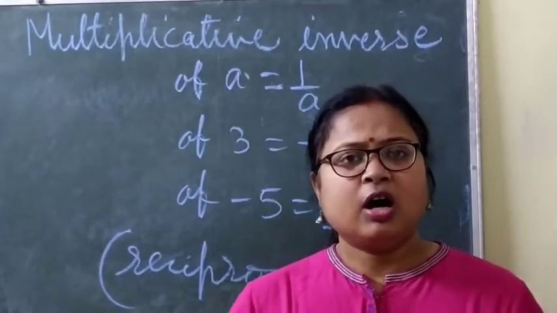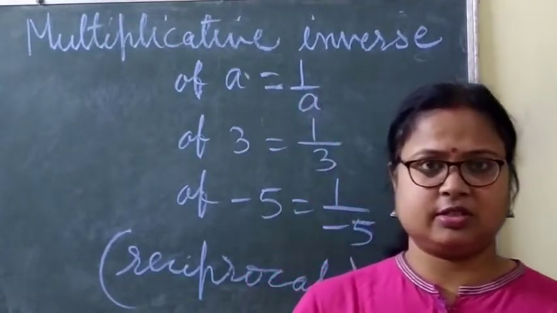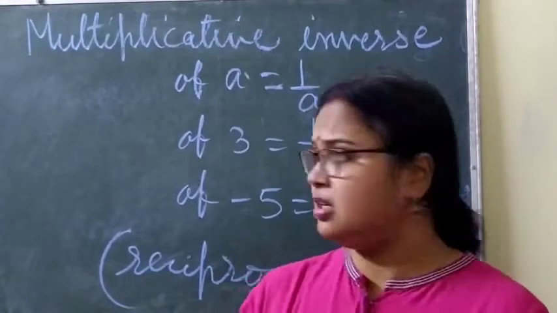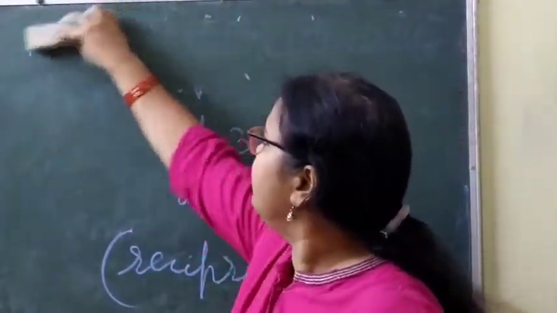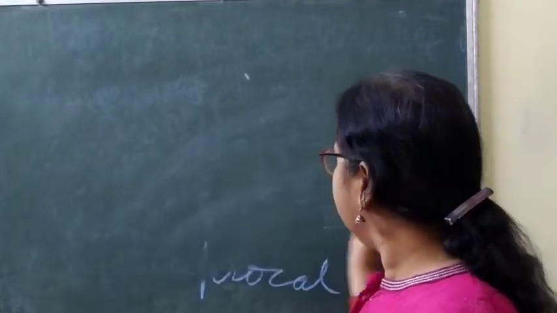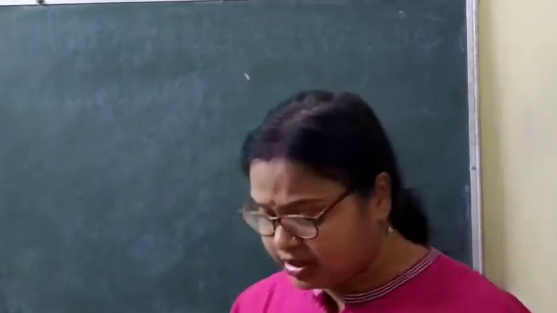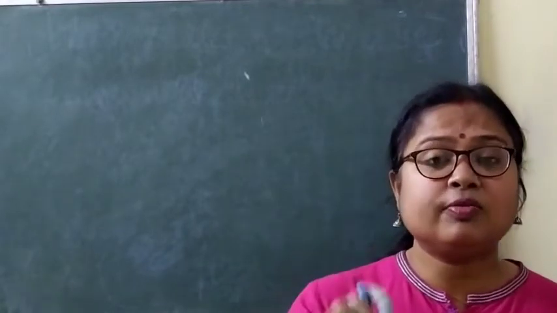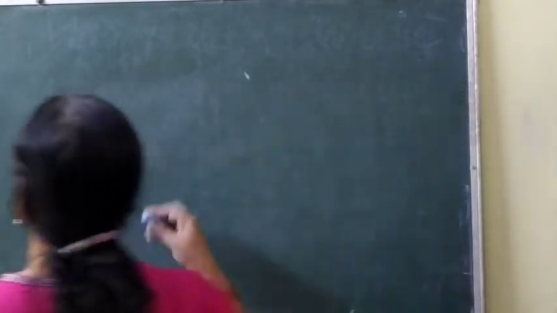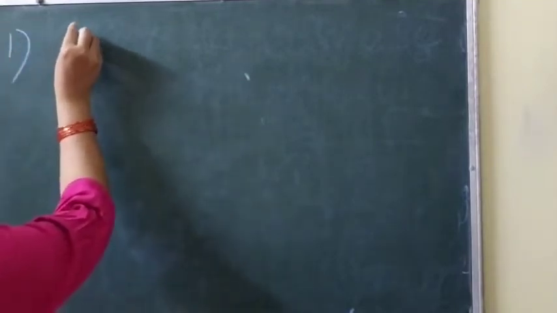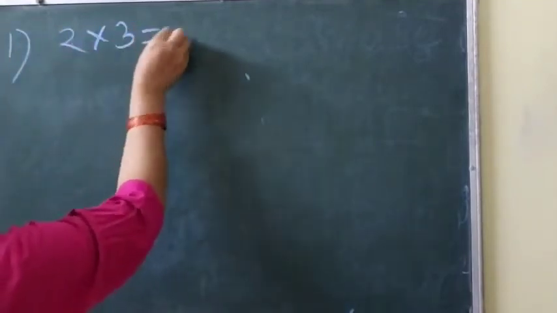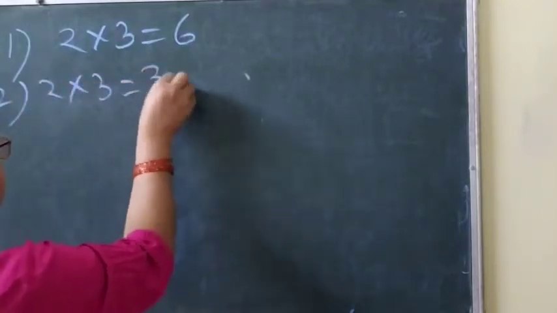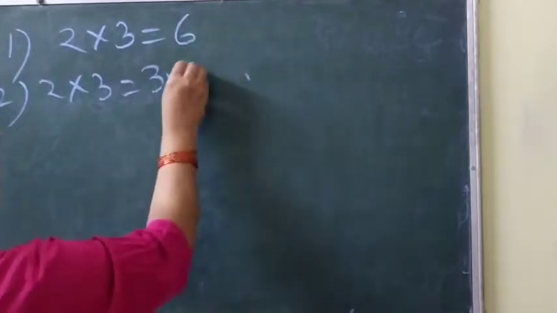Clear? Now how will you get the questions? You can get questions like this. All the properties are mentioned here, all the numbers written here, and you have to find out that these numbers are based on which property. Like suppose the first one, 2 into 3 is equal to 6. Second, 2 into 3 is equal to 3 into 2.